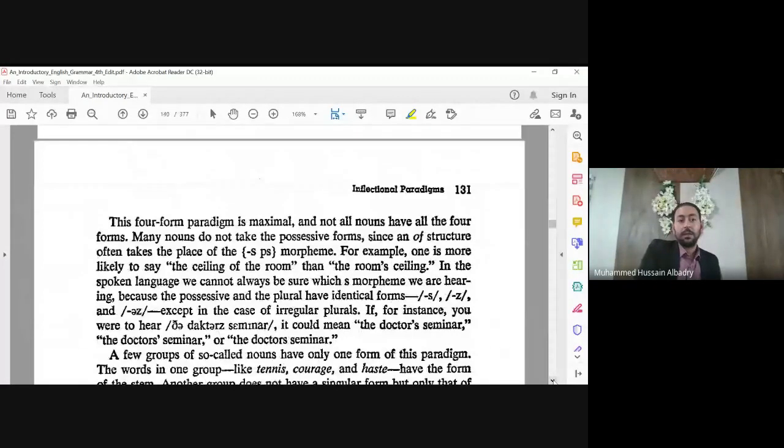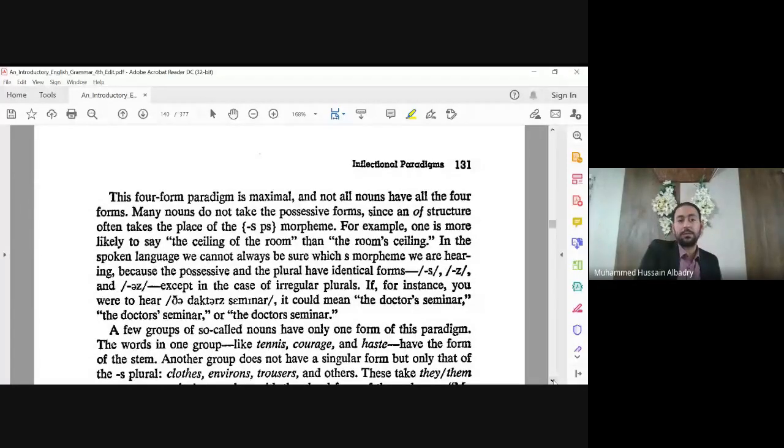Here we have a point that this form paradigm is maximal, and not all nouns have all the four forms. Not all nouns have these forms. Very important. For example, many nouns do not take possessive forms. Some nouns do not take the possessive forms.